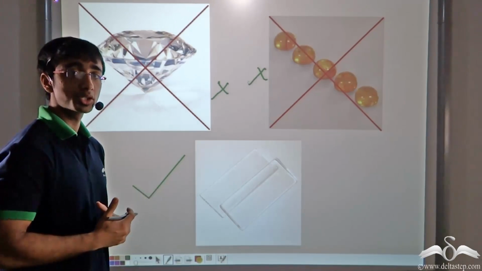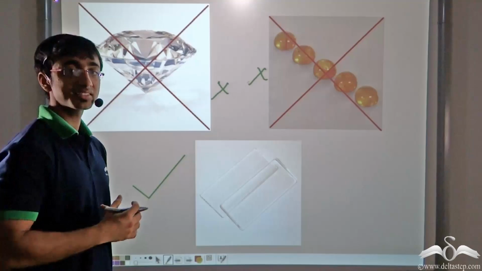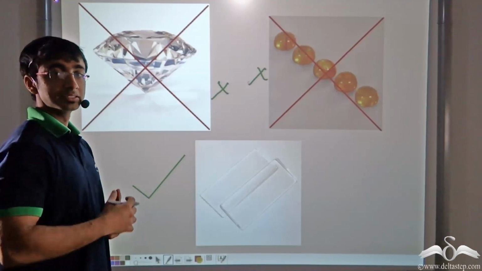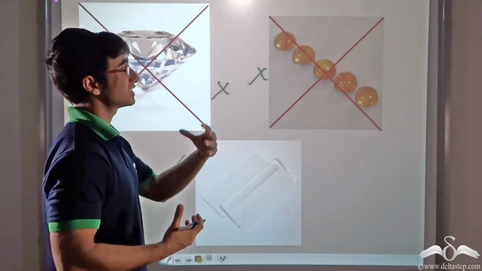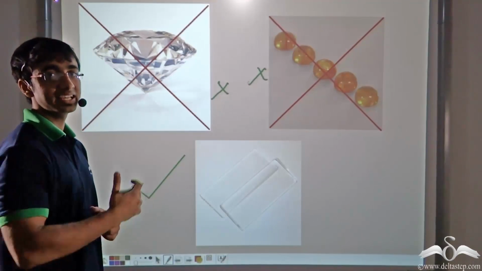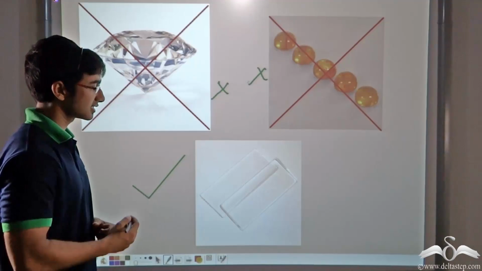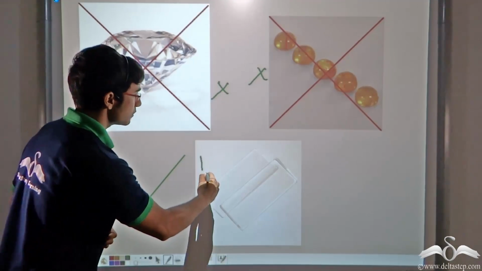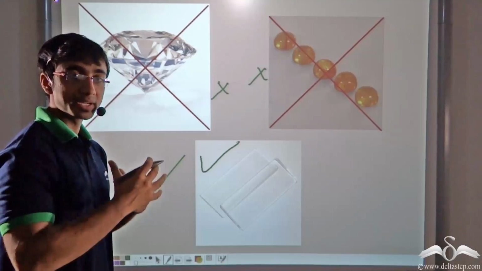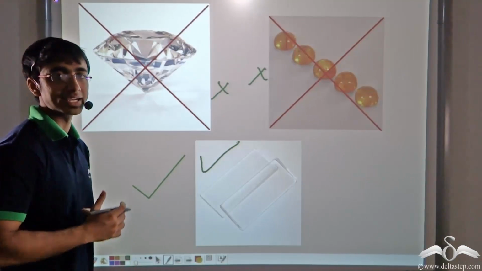We would not be able to see clearly if the eyeglasses were made of diamond. Similarly, if we used amber, the bending of light would occur to such an extent that we would not be able to see clearly what lay in front of us. Thus, this is the reason why we are using glass, because it provides an optimum amount of bending of light.